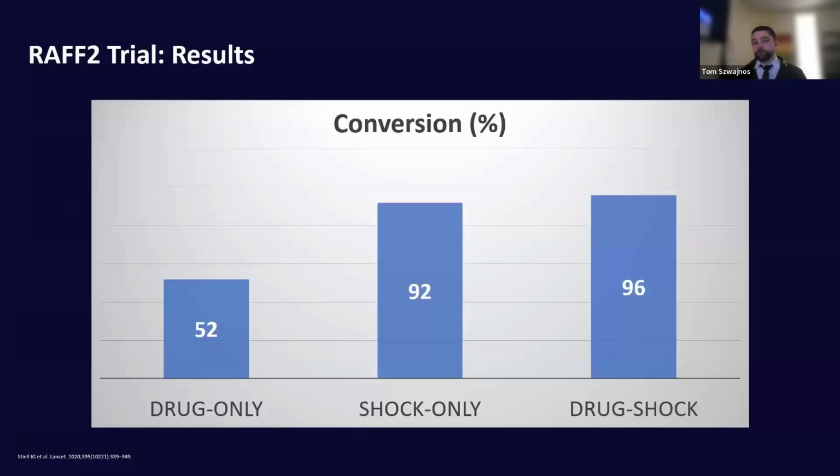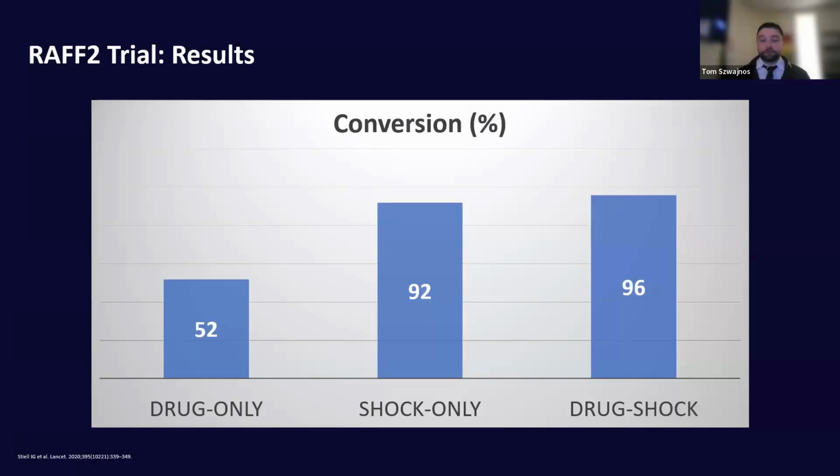So when we look at the trial results, you'll see that procainamide alone didn't fare quite as well as the electrical cardioversion group, at about 52%. But taking it back to some of those trials we mentioned before, where we saw about 20 to 70% conversion rates for procainamide, it actually fits right in there. And Steele, who was responsible for one of those prior studies of procainamide as well, saw similar conversion rates in the 50% realm.